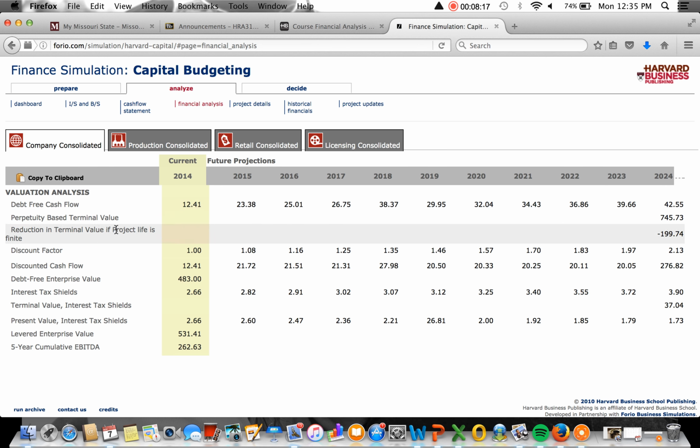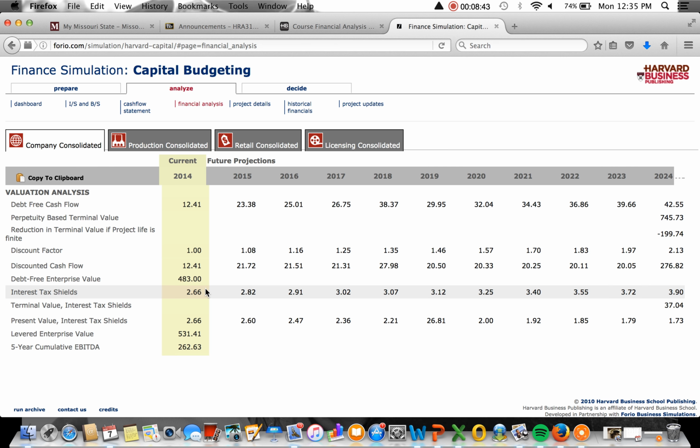All right, so the current year we have a debt-free cash flow of 12.42. That was going to increase. The next year it projects to look double. Our discount factor, that will stay about fairly the same. Discounted cash flow, that's going to increase in the next year. Right now it's at 12.41. It's going to increase to 21.72.